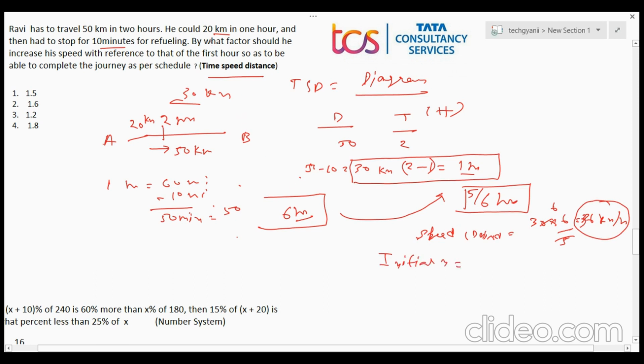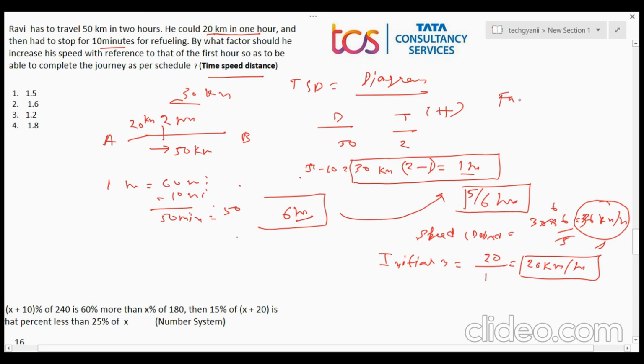The initial speed: it is saying that he could go 20 kilometers in 1 hour. 20 is distance and 1 hour is time, so 20 kilometers per hour. This is the initial speed, and this is the desired speed. What you have to find is by what factor he should increase his speed with reference to that of the first hour.